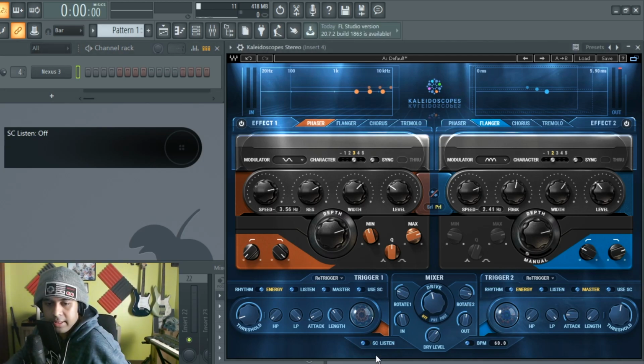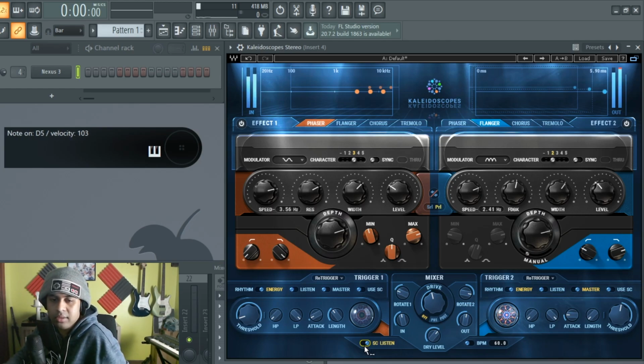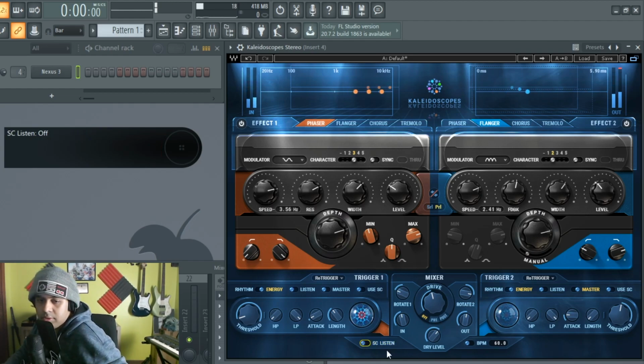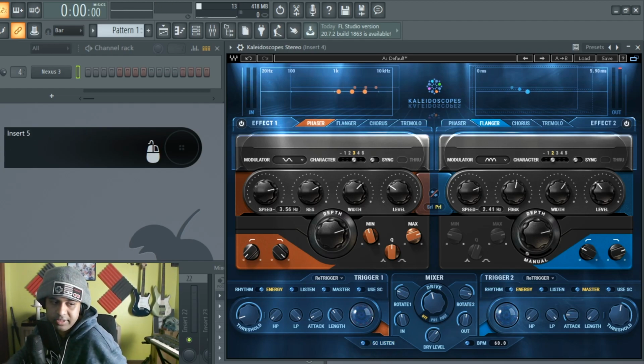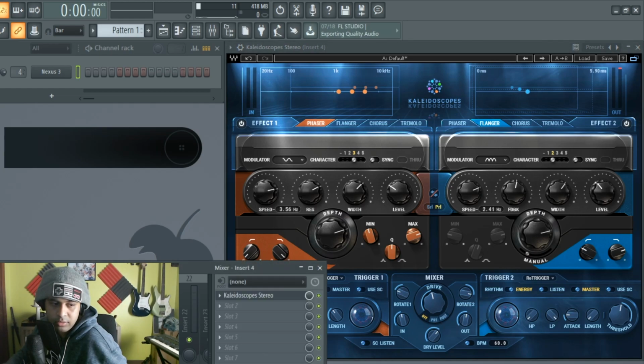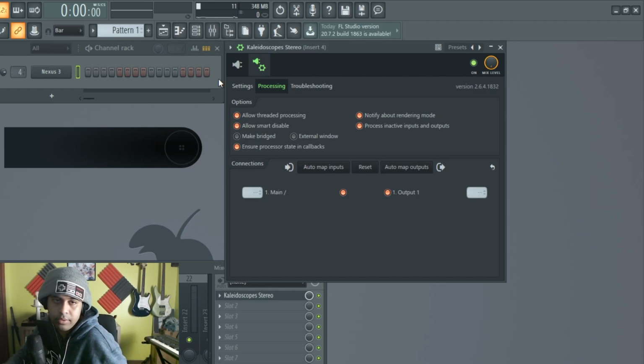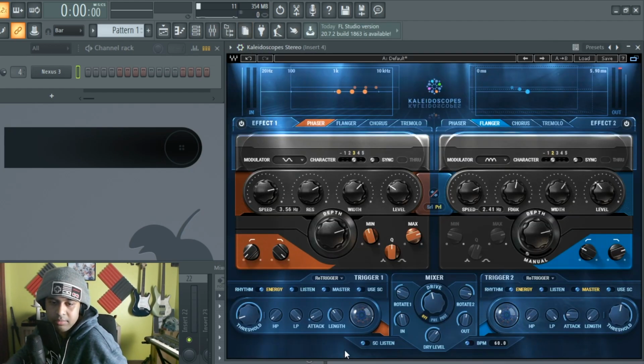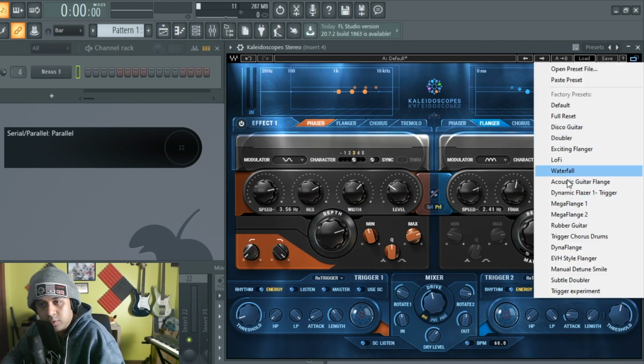Wow. Oh yeah, and the last knob here we got is called SoundCloud Listen. I'm just kidding. It's sidechain listening. So you can't really. We don't have the sidechain, or it's not activated. Let me see if I just do something real quick. Do I have a sidechain here? Nope. I tried doing a routing for a sidechain, but it's not working. So yeah, but this is Kaleidoscope. It has pretty much cool stuff, lo-fi.